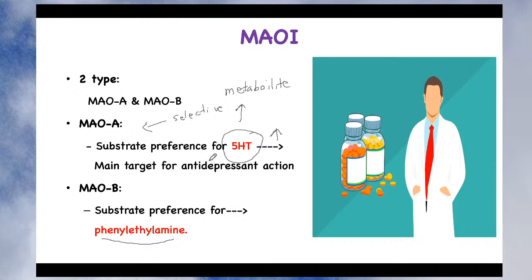If you are giving a drug which is non-selective in nature, suppose it inhibits both enzymes, that is monoamine oxidase A as well as monoamine oxidase B, then inhibition of monoamine oxidase B is not desirable, and it may be responsible for side effects, because you want inhibition of only monoamine oxidase A. Although this is the selective action of monoamine oxidase A inhibitors, in some cases you can also use monoamine oxidase inhibitors which are non-selective in nature.